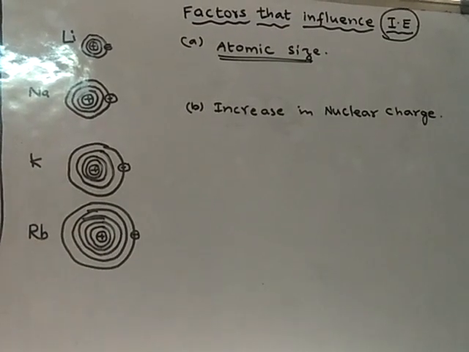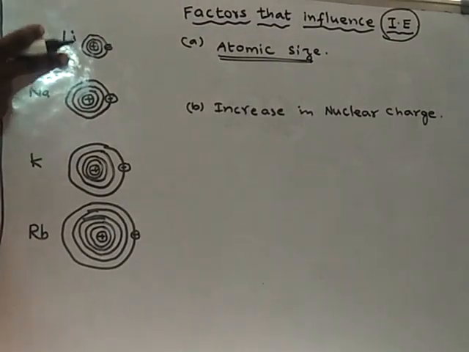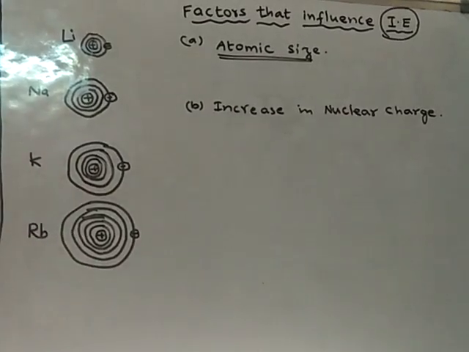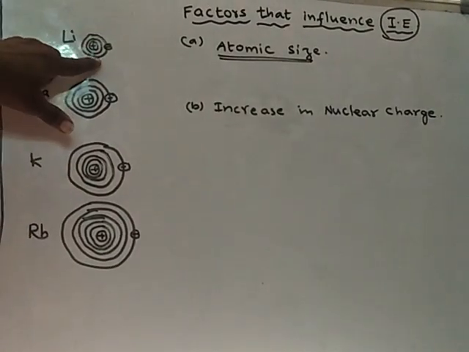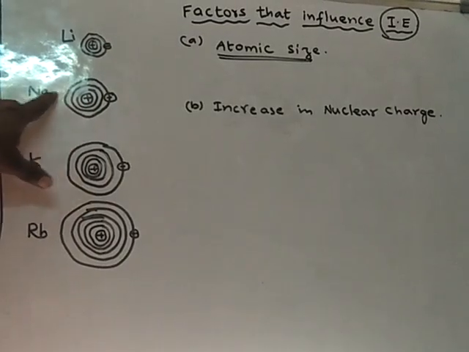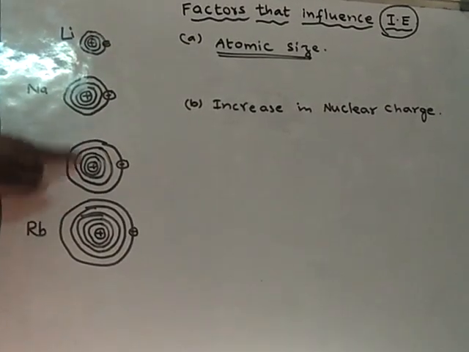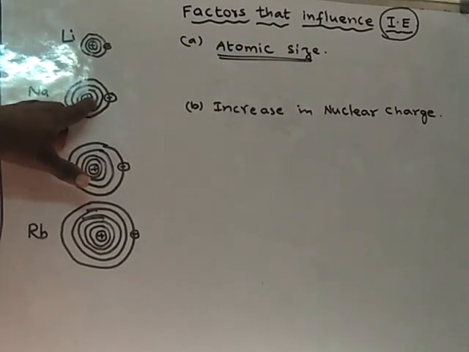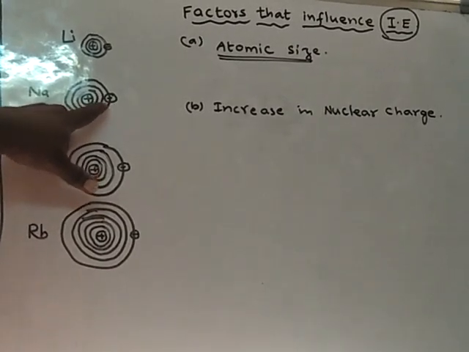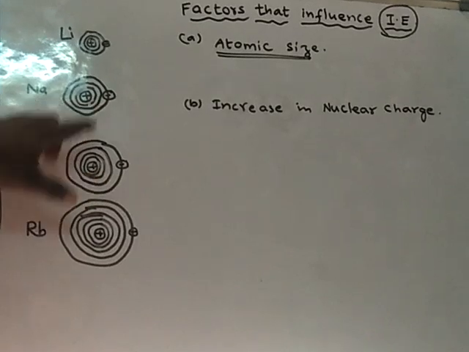See, small size atom. Now compare these four atoms: lithium, sodium, potassium, rubidium. In a small size atom, the outermost electron is closer to the nucleus. As the size of the atom increases, the number of shells or orbits increases. Therefore, the outermost orbit will be placed far away from the nucleus.